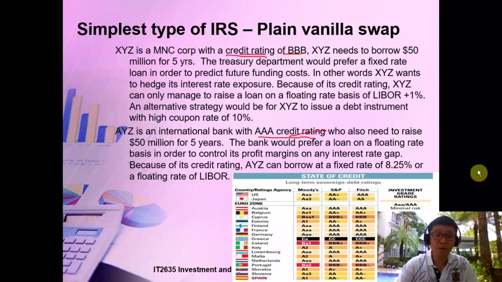So same for countries. What you can see over here, you can see Moody's and S&P. They give ratings for different countries.